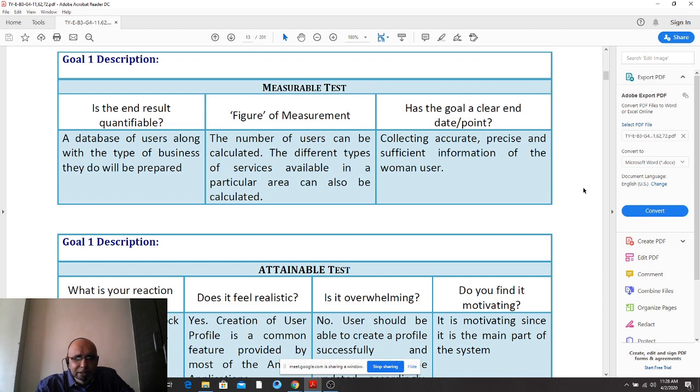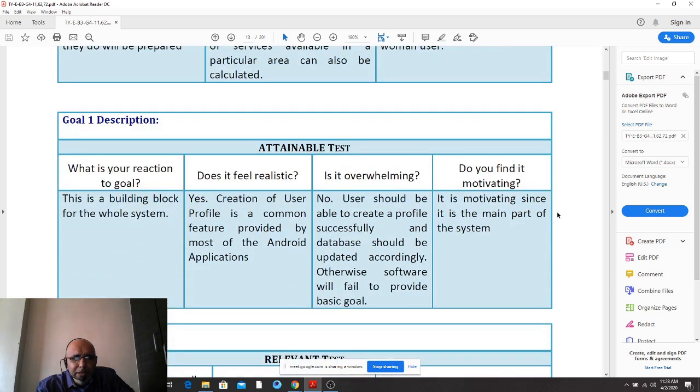Now, attainable. In attainable, there is an important point: whether your goal is realistic. My answer is yes. It is a realistic goal. It is not out of the box or out of this world. Is it overwhelming?